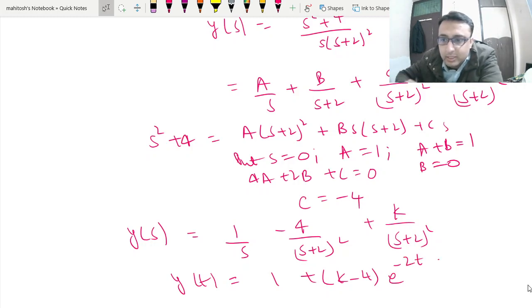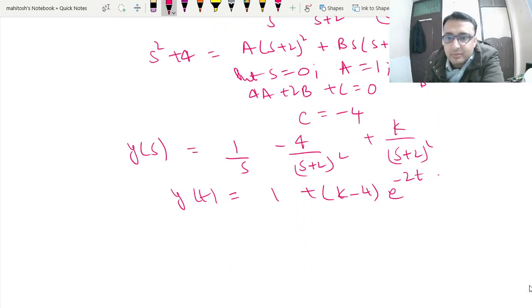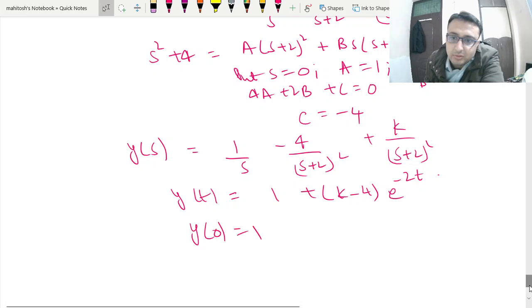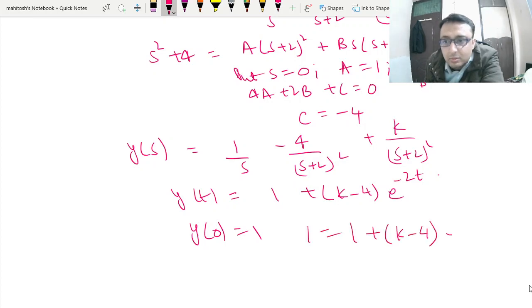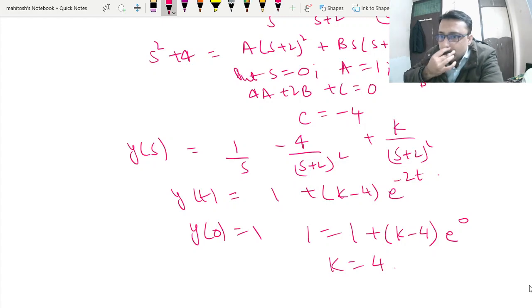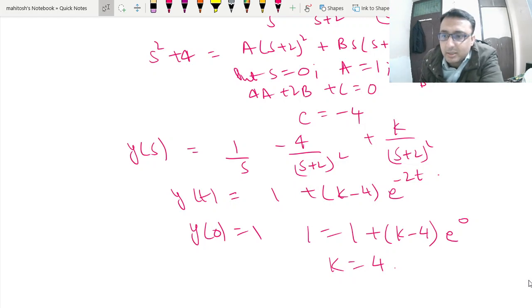So y of t we can write as 1 plus (k minus 4t) e to the power minus 2t. Now if we put the initial condition, y of 0 is equal to 1, so if we just put this value, what we get is k is equal to 4.